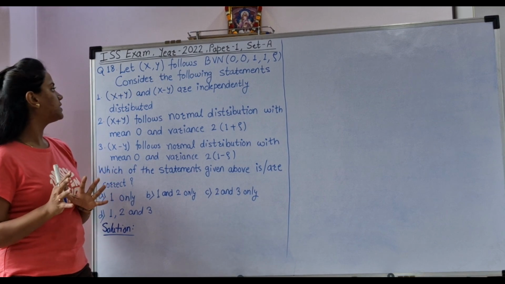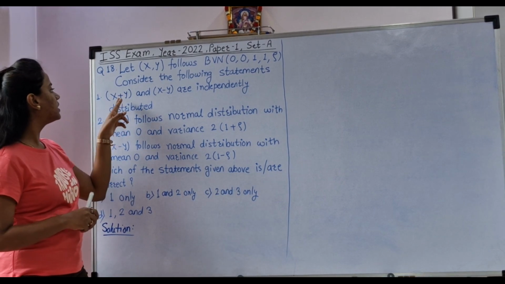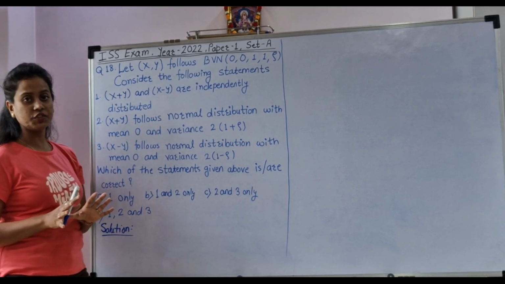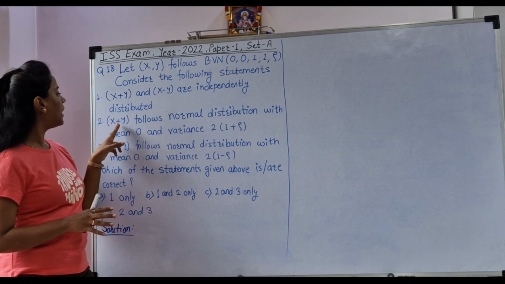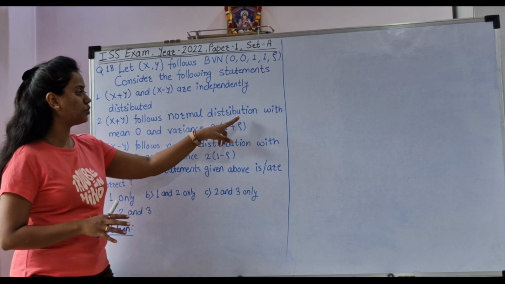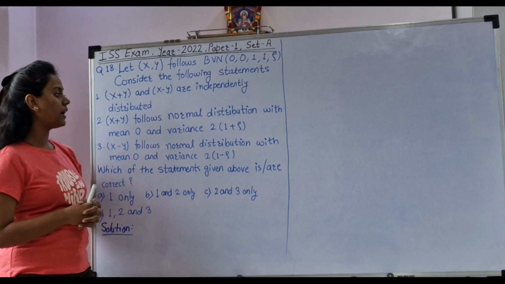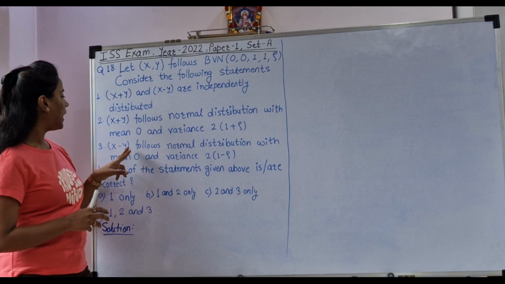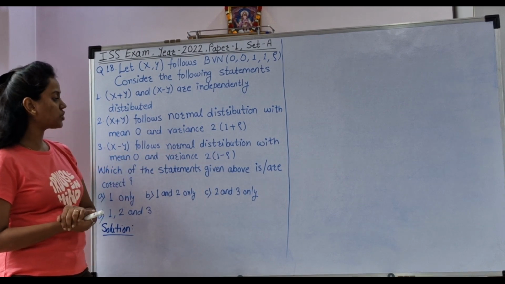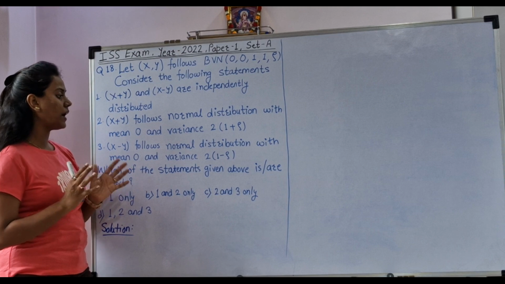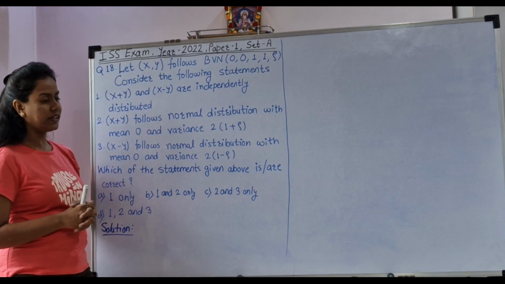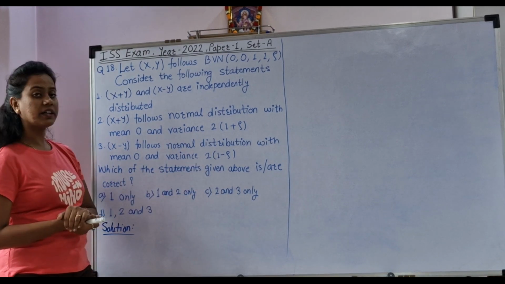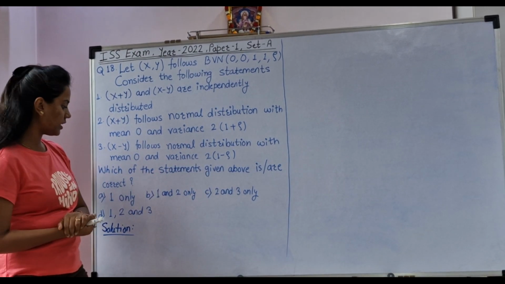Consider the following statements. First statement: X plus Y and X minus Y are independently distributed. Second statement: X plus Y follows normal distribution with mean 0 and variance 2 times (1 plus rho). Third statement: X minus Y follows normal distribution with mean 0 and variance 2 times (1 minus rho). Which of the statements given above are correct? And here 4 options are given.